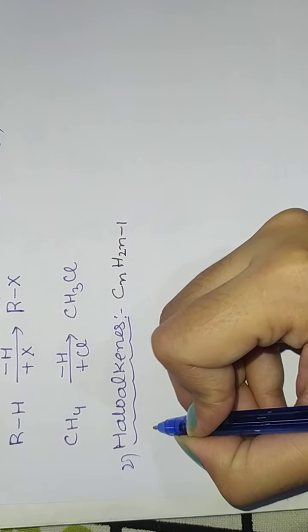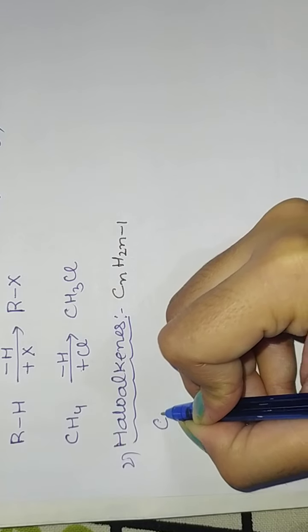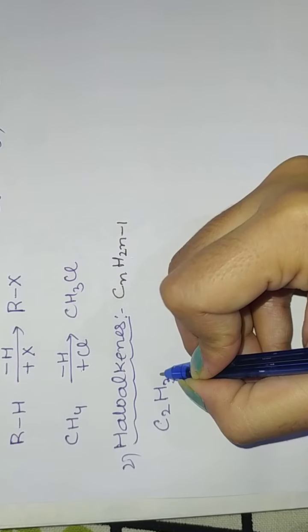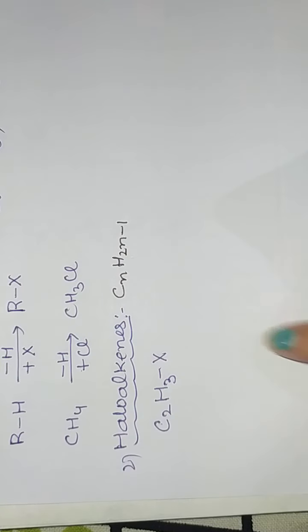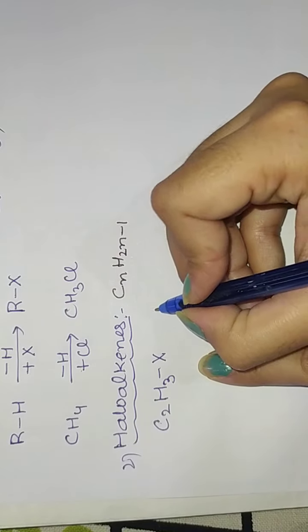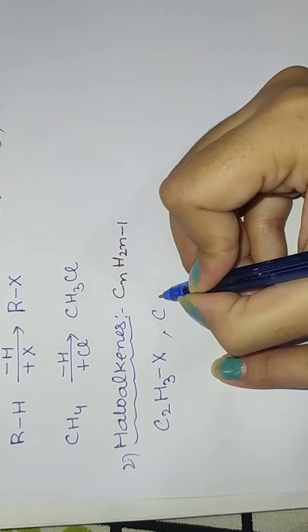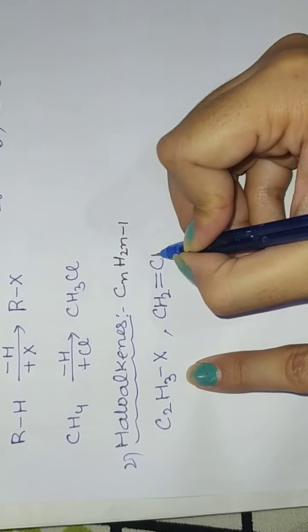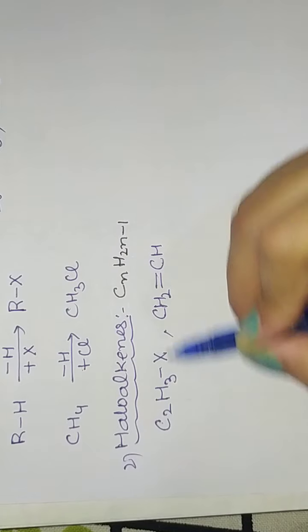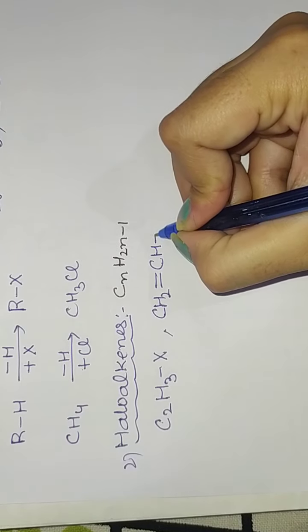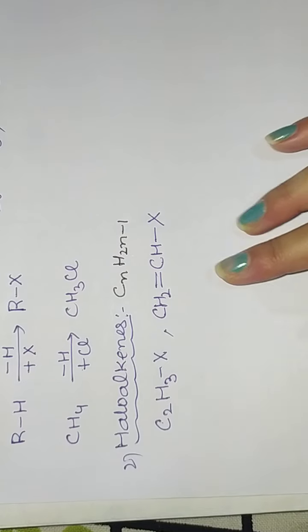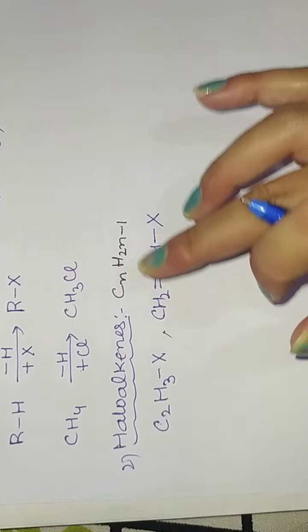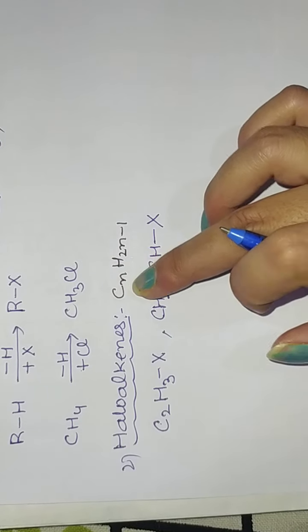If I put in 2, I have C2 and 2 times 2 is 4, 4 minus 1 is 3, so H3, and some halogen is attached here. Or how can we write it in open form? I am writing it as CH2 double bond CH, with X. As you can see, we have 2 carbons, 3 hydrogens, and 1 X is present, whether it is chlorine, bromine or iodine. Similarly, other examples can be written like that if we put 3, 4.